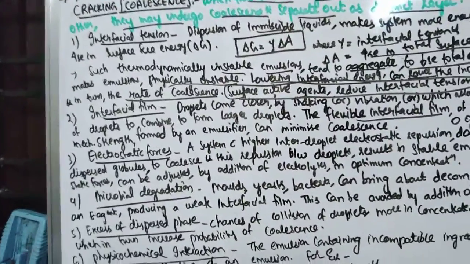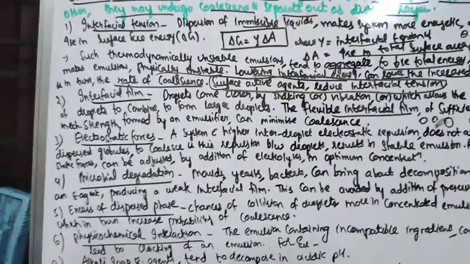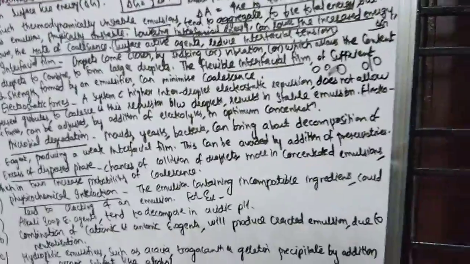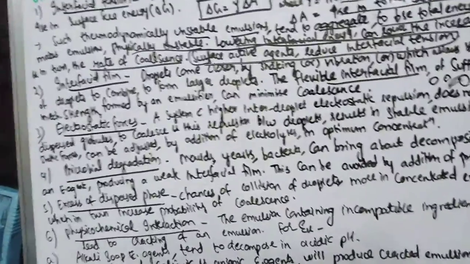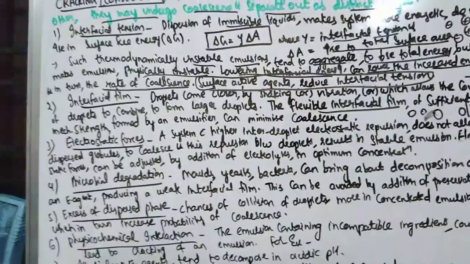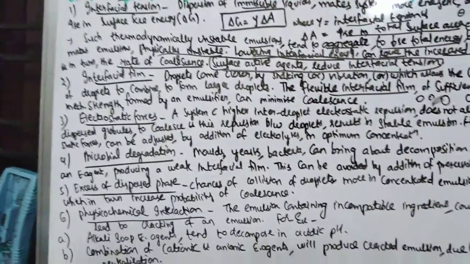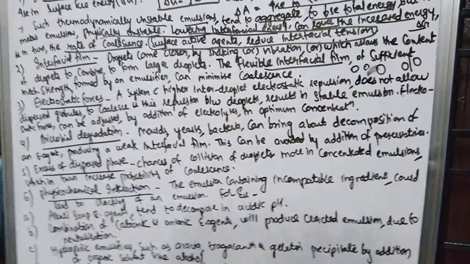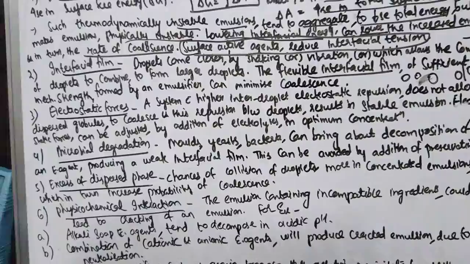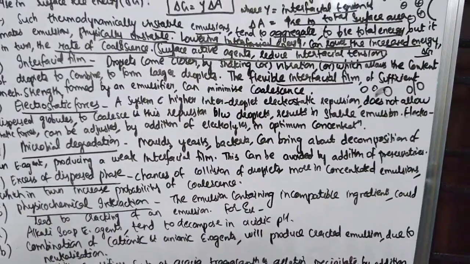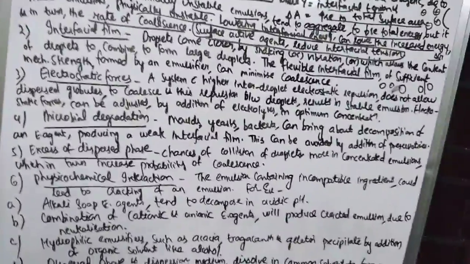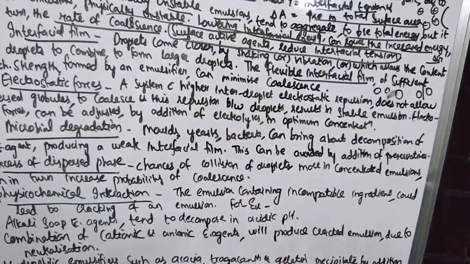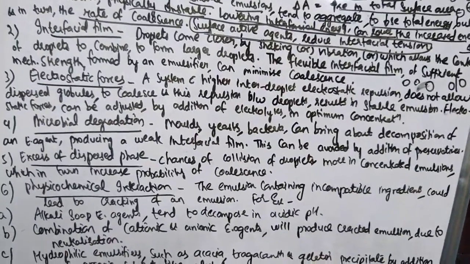Interfacial film: whenever you shake the emulsion or vibrate it, the droplets come closer and form large droplets. But whenever there is an interfacial film formed between these two droplets by an emulsifier, coalescence can be minimized. Right, next coming to electrostatic forces. A system with higher interdroplet electrostatic repulsion does not allow dispersed globules to coalesce. So whenever there is repulsion, the globules will not coalesce, and this repulsion will result in stable emulsion.